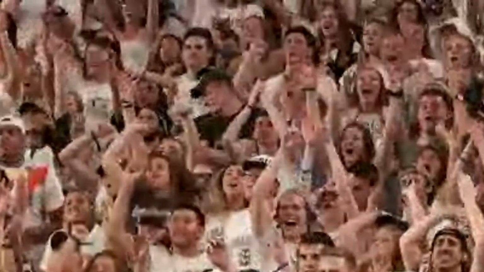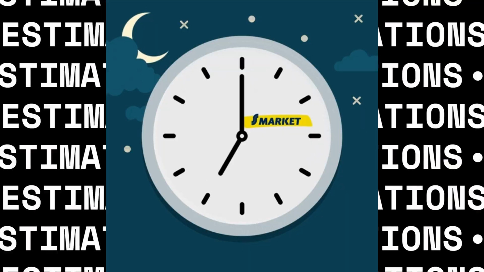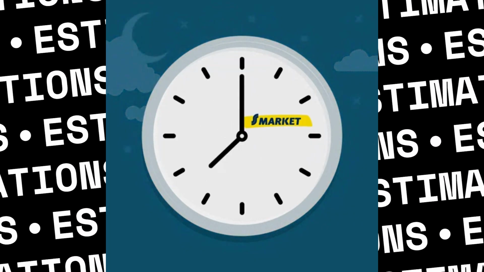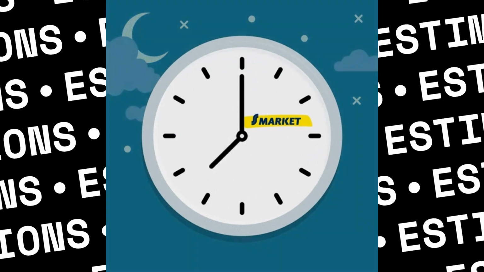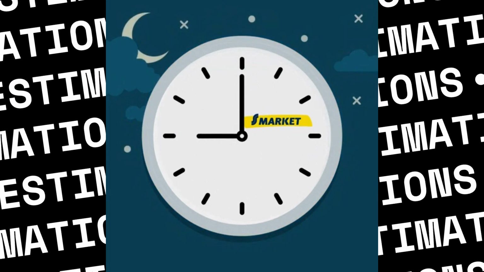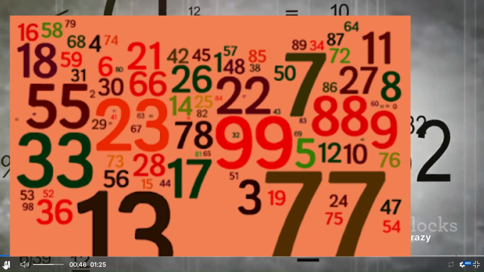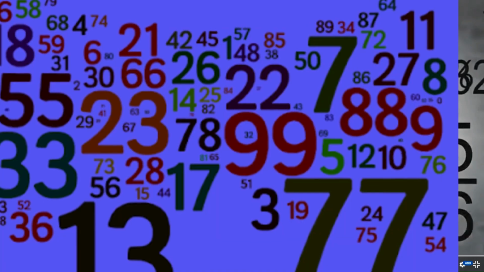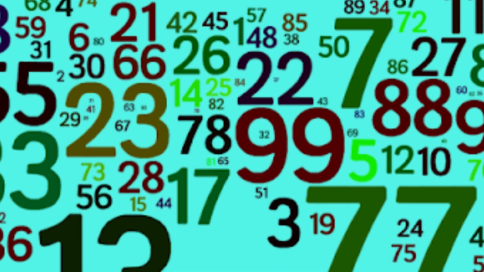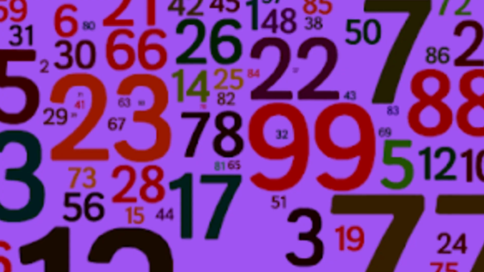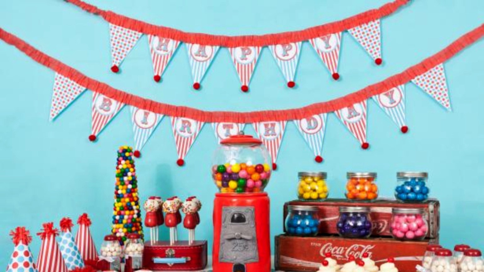When you look at a crowd and think there must be about 100 people there, you're making an estimation. When you glance at the clock and guess you have about 10 minutes before your favorite show starts, you're estimating. Estimations are not about getting the exact number right, but about getting close enough. They help us make quick decisions when we don't have all the details or when getting the exact number isn't practical or possible.